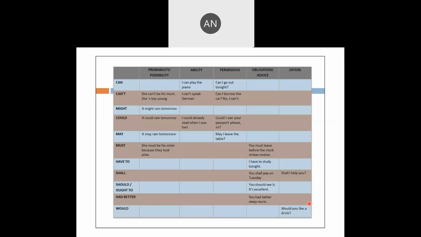Should or ought to. Should is for moral obligation, but ought to is a little stronger than should. You should see it, it is excellent. You ought to see it, it is excellent. So if you want something stronger, use ought to. Had better is for obligation and advice. You had better sleep more. Would for offer: would you like a drink?